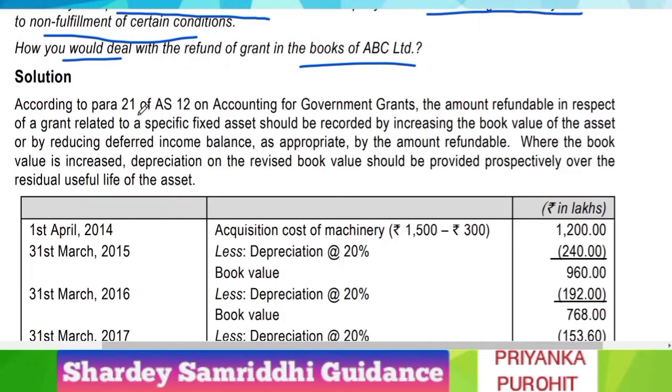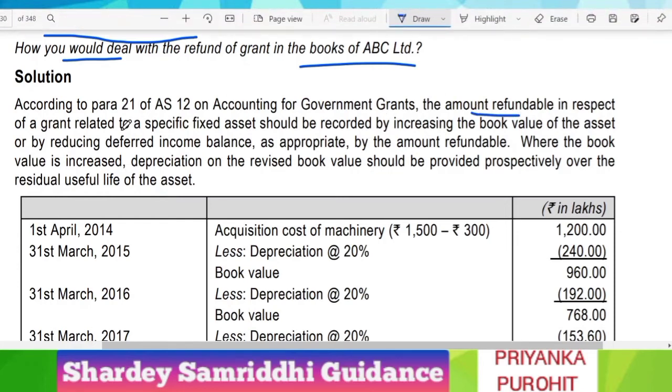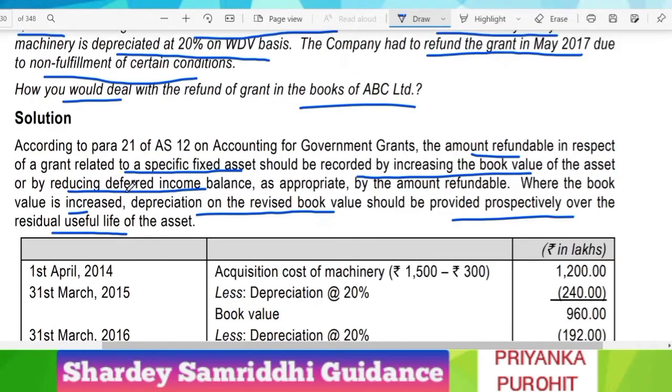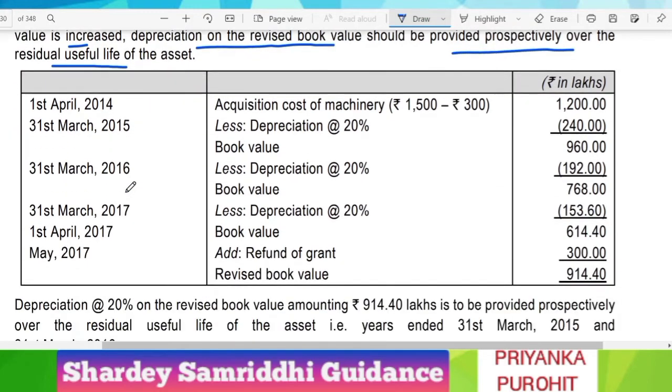According to para 21 of AS 12 on accounting of government grants, the amount refundable in respect of a grant which is specific to a fixed asset should be recorded by increasing the book value of the asset or by reducing the deferred income balance as appropriate by the amount refundable. Where the book value is increased, depreciation on the revised book value should be provided prospectively over the residual useful life of the asset.